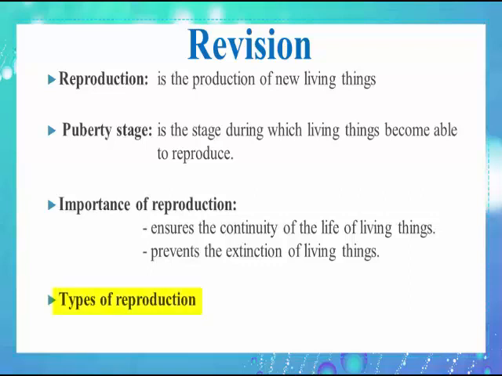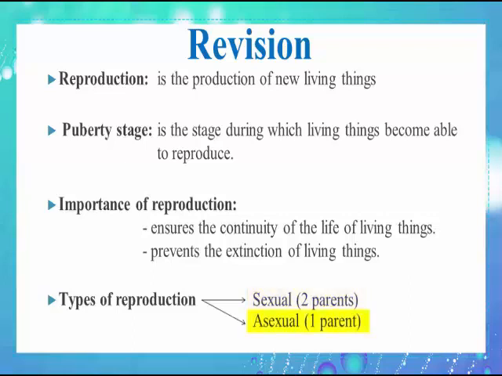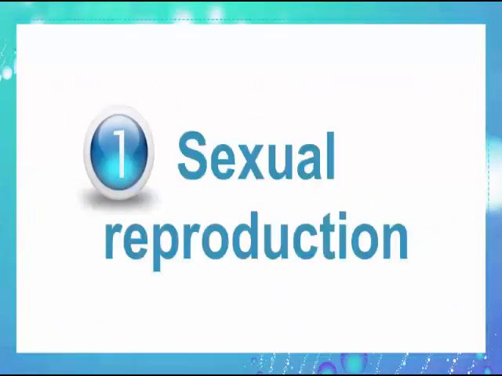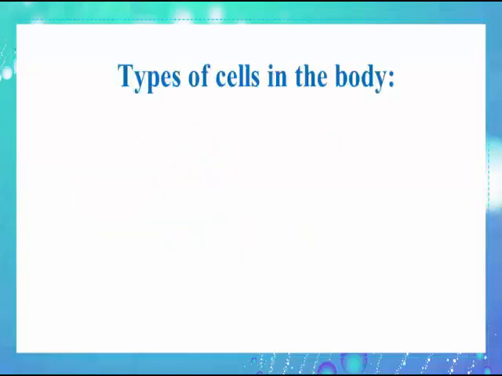The types of reproduction are sexual, in the presence of two parents, and asexual, in the presence of one parent. Let's discuss sexual reproduction first. Before we start introducing sexual reproduction, we must know the two types of cells in order to know which type is involved in sexual reproduction.